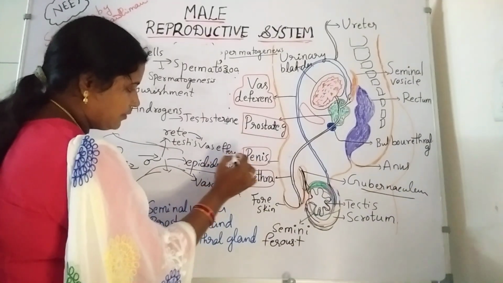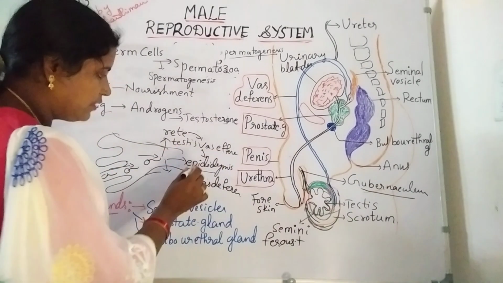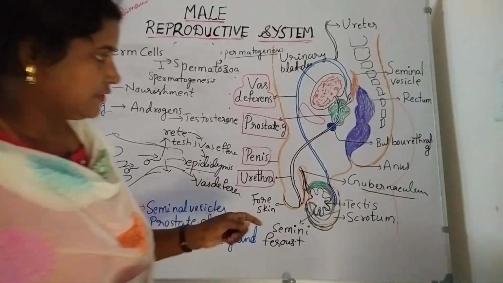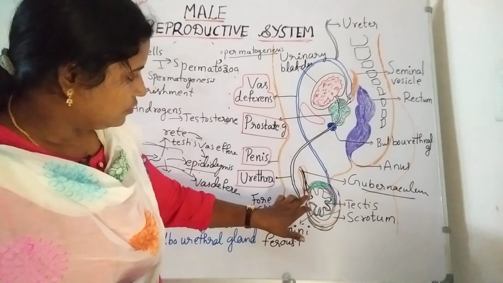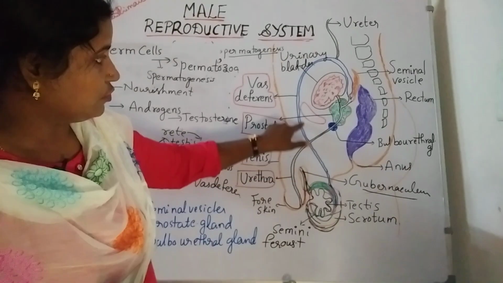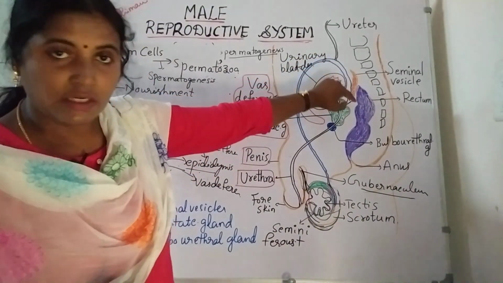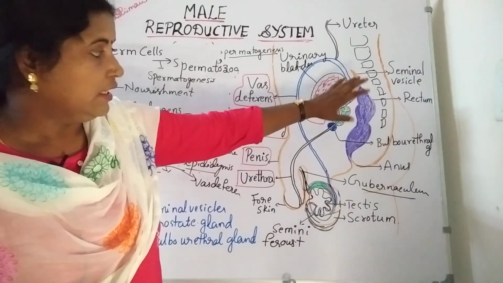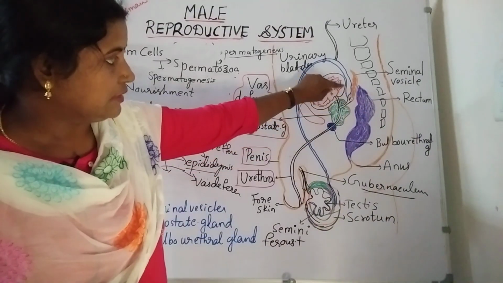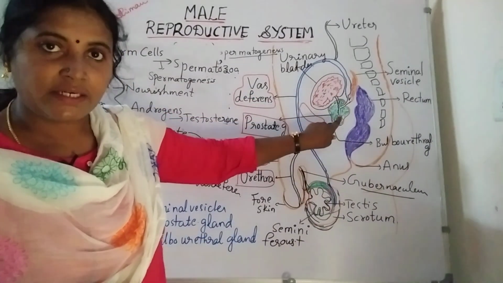From the vas efferens to the epididymis. The epididymis opens into the vas deferens. See the picture here. From here the vas deferens enters into the main part of the male reproductive system. It is connected with the prostate glands.